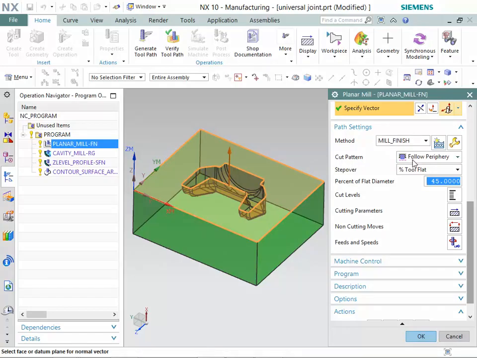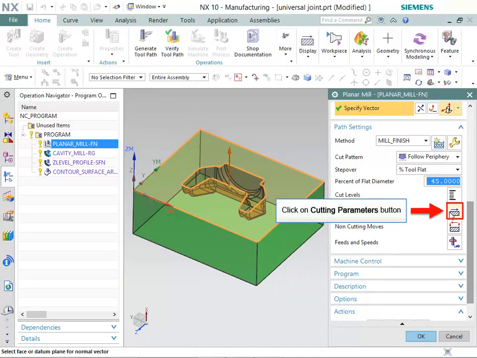Also, make sure that Follow Periphery option is selected in Cut Pattern list under Path Settings group. Again, make sure that Percentage Tool Flat option is selected in Step Over list under Path Settings group. Make sure that the percent of flat diameter value is specified as 45.